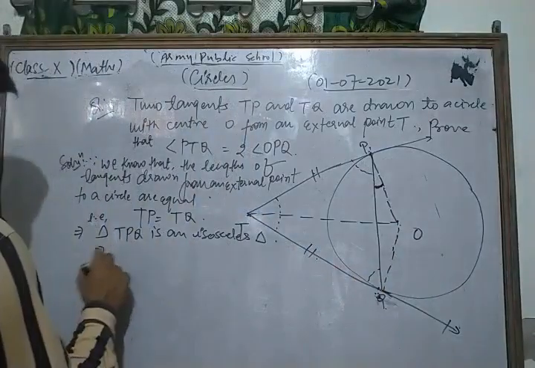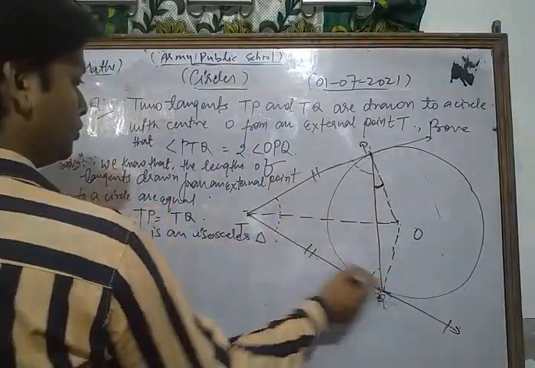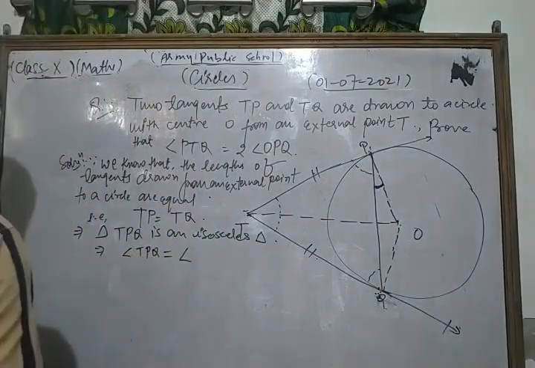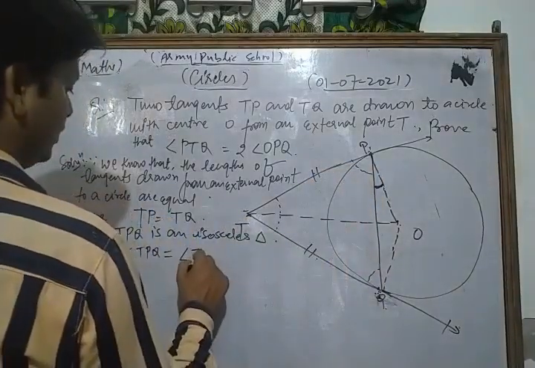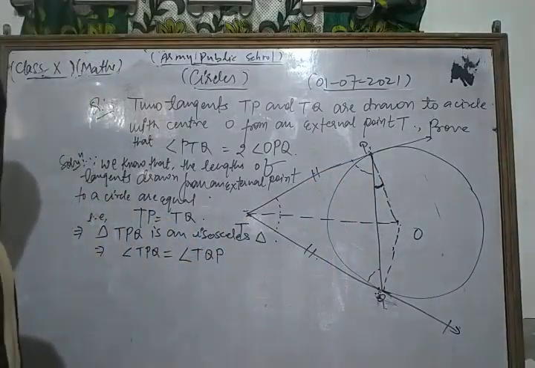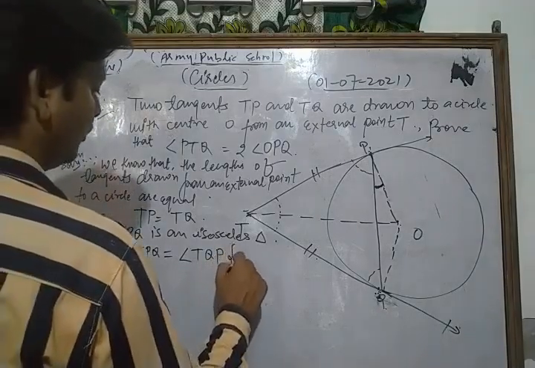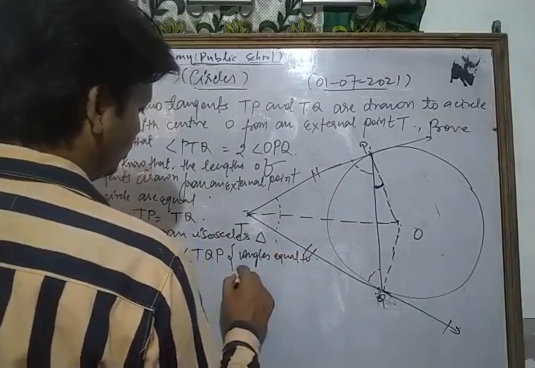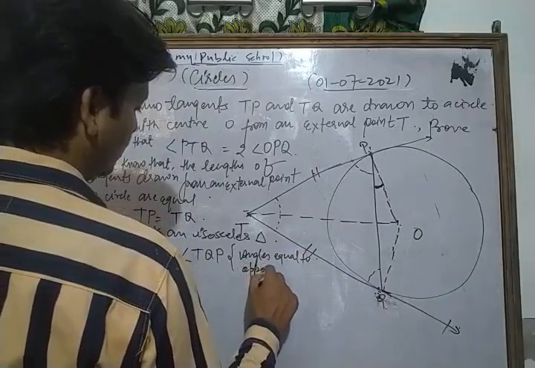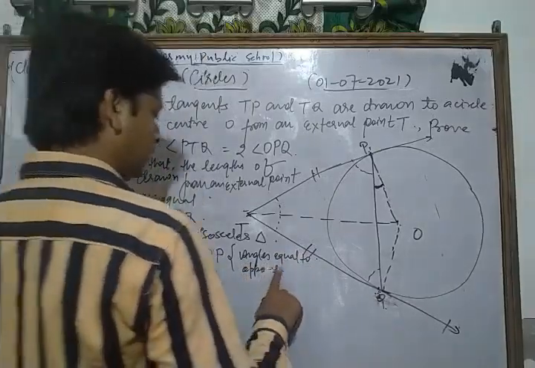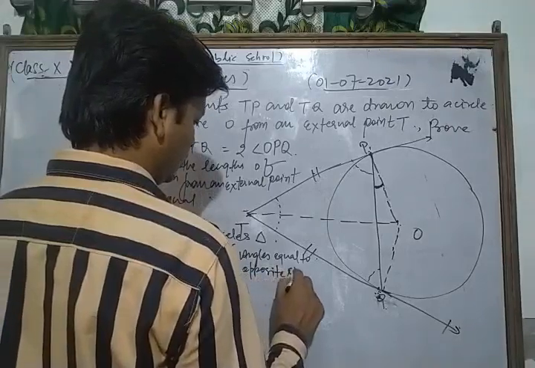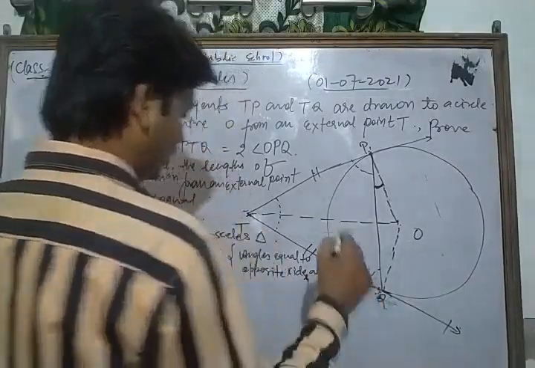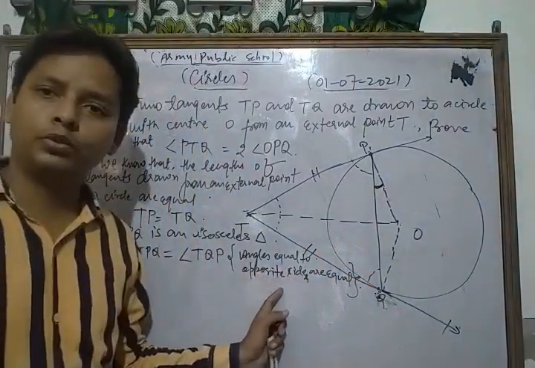That is, angle TPQ is equal to angle TQP, because angles opposite to equal sides are equal to each other.